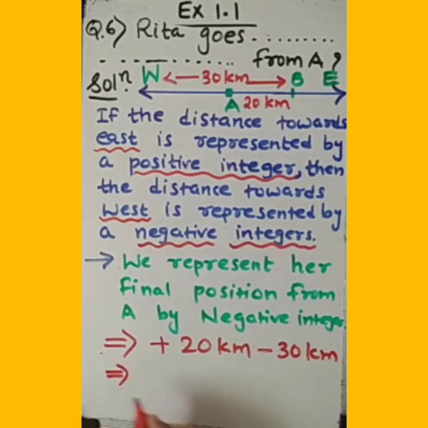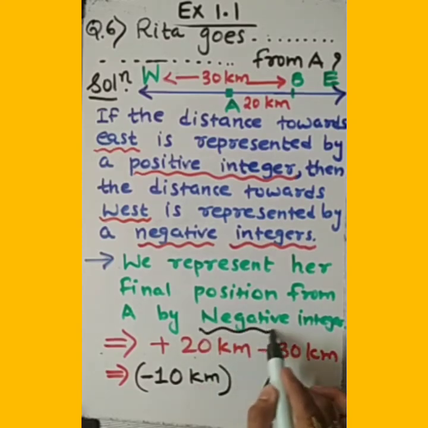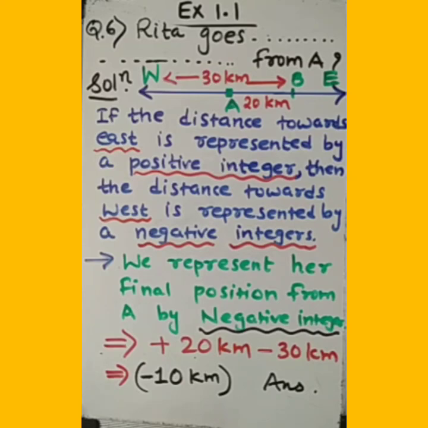And all of you know very well, plus 20 minus 30, opposite sign, subtraction. 30 minus 20 gives the result 10 kilometer. But the sign of the bigger number is negative, so according to this, the answer will be negative. The required answer is this only, negative integer.